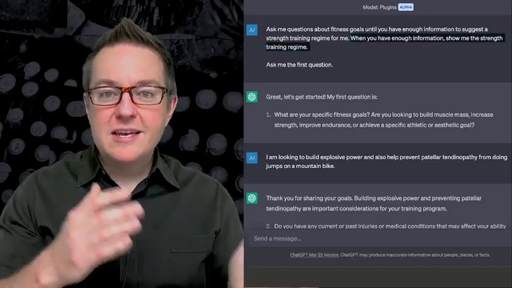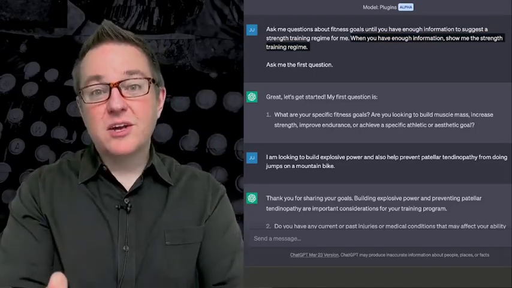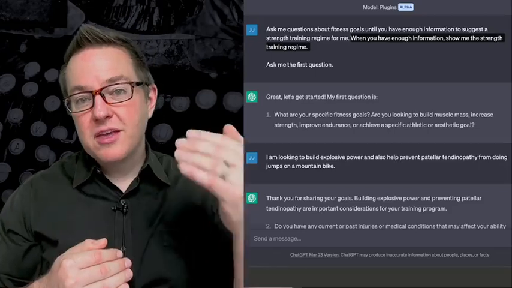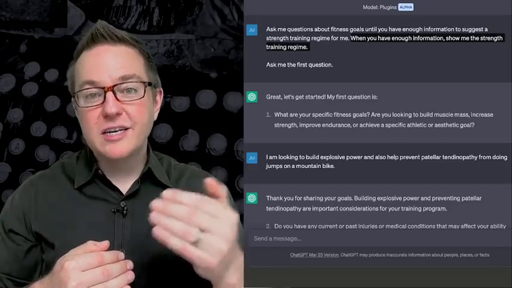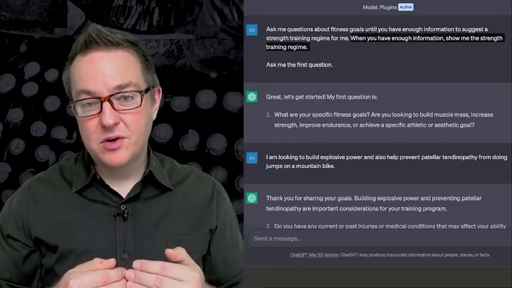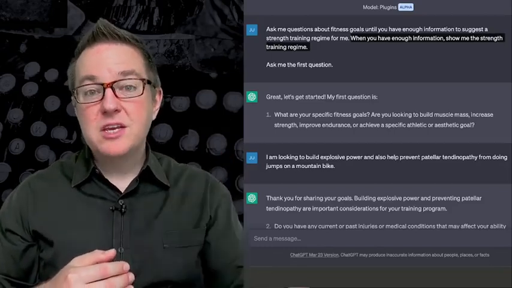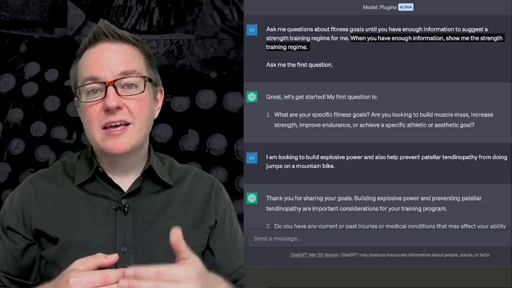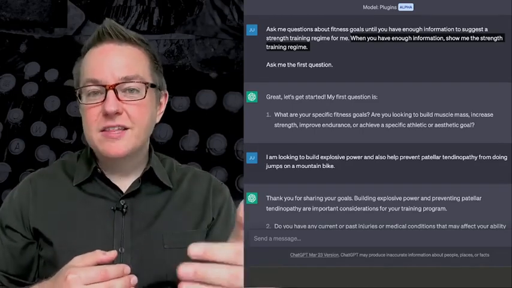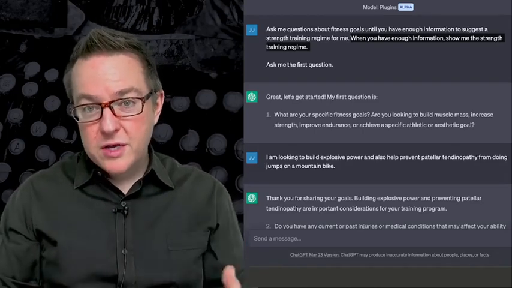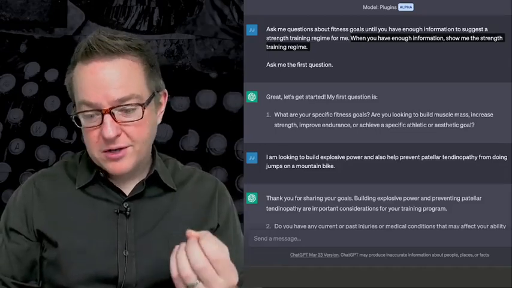So whenever you need the large language model to ask you the questions, or you can think about a customer service example where you're trying to diagnose some problem that a customer has, or automate some response, and you need to collect information and then take action, the flipped interaction pattern is a really powerful prompt pattern to use to do that.